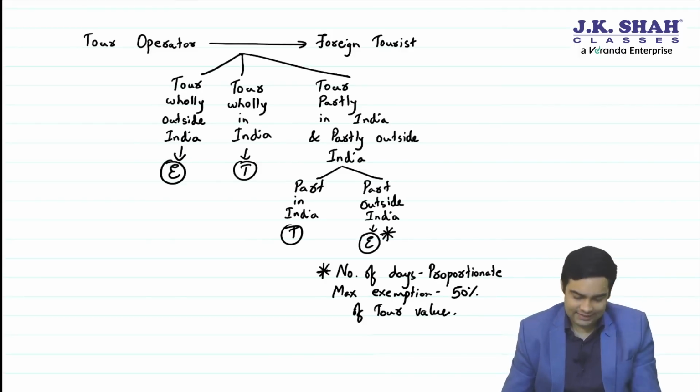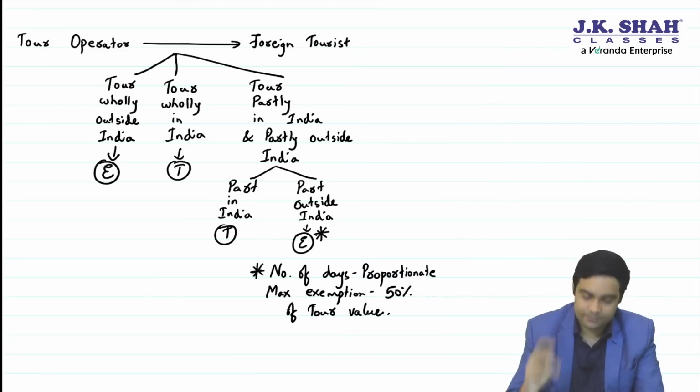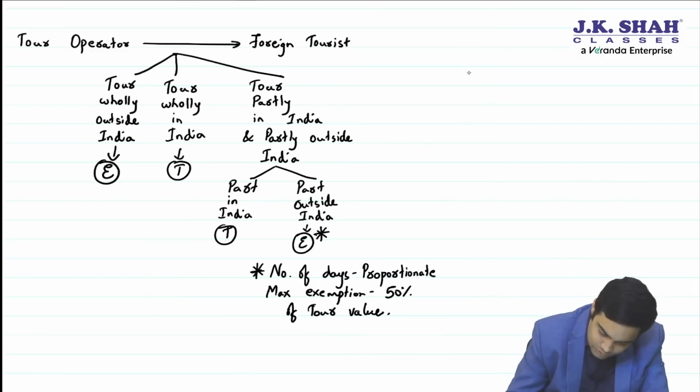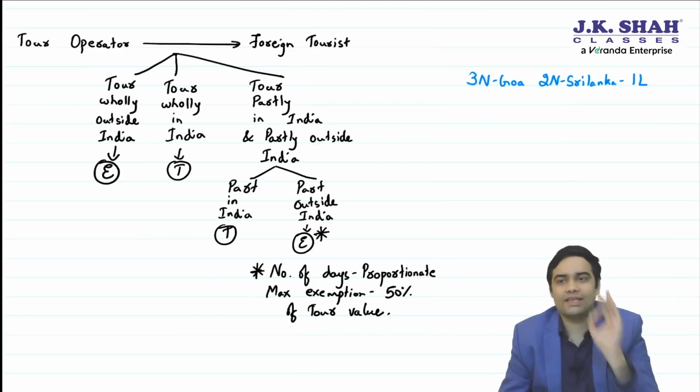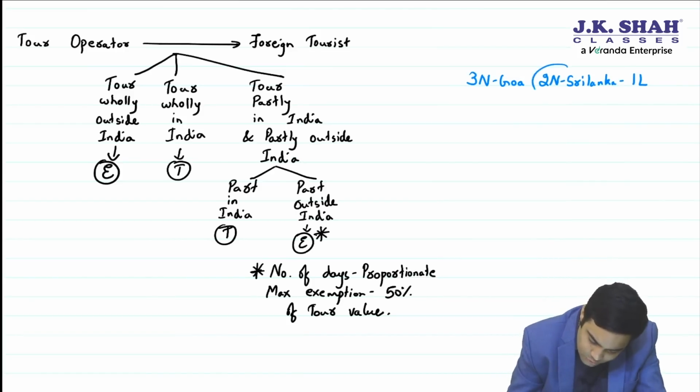Let me give you an example. See this carefully. Say suppose 3 nights Goa, 2 nights Sri Lanka package for 1 lakh. Now what is government saying? First do proportionate. Now if I do proportionate, how much is outside India? Sir, 2 nights. So 2 divided by 5 into 1 lakh, 40,000.